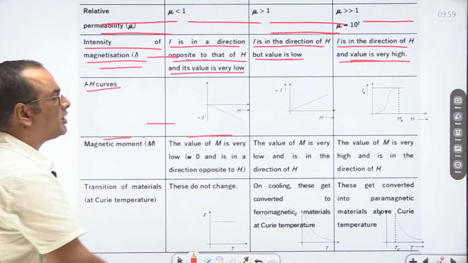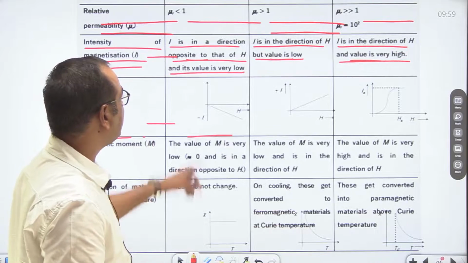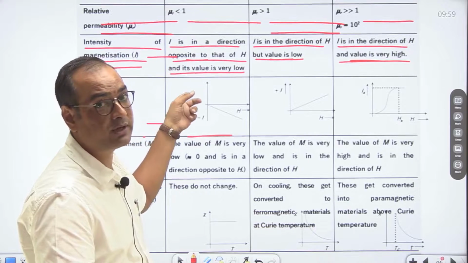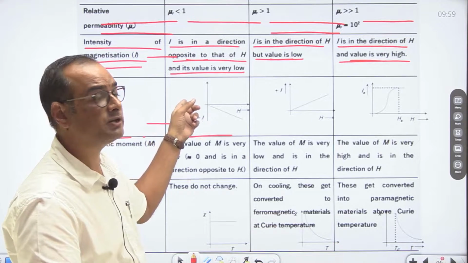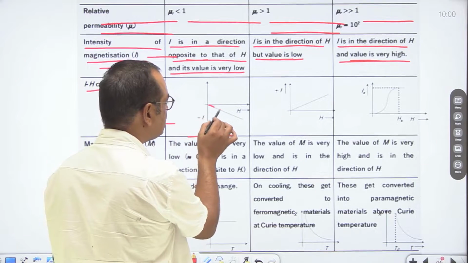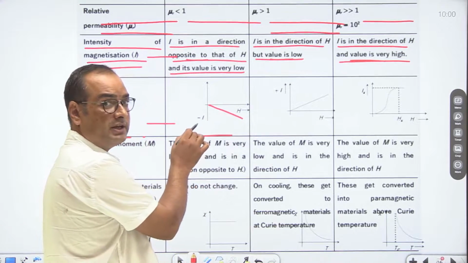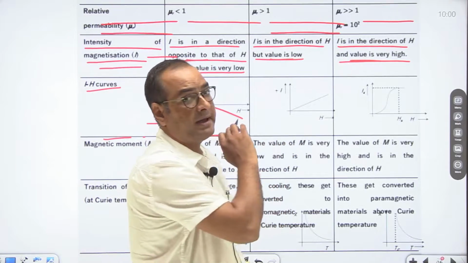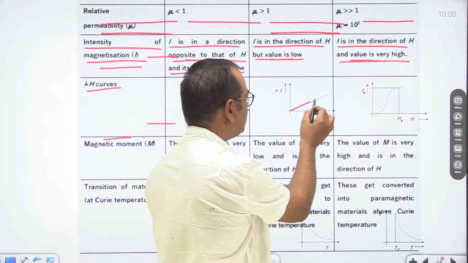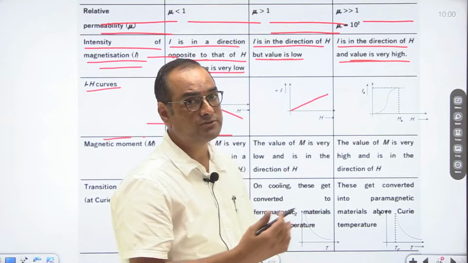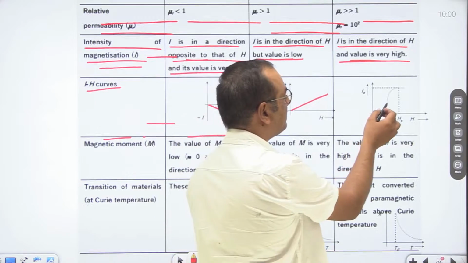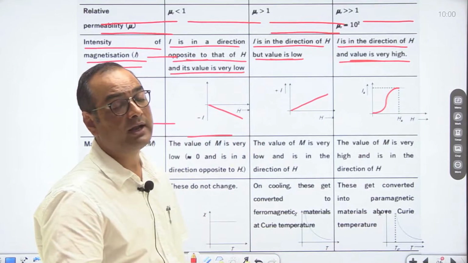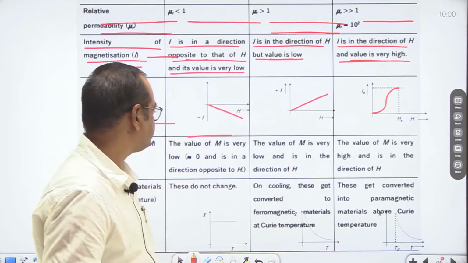Now the I-H curve. As we discussed earlier, in case of diamagnetic substances, attraction is poor, repulsion is poor. It means intensity of magnetization is in the opposite direction. So this is the variation. Intensity is increased but in the opposite direction. Similarly, for paramagnetic substances, it increases but I does not take too high a value with respect to H. And this is the variation between intensity of magnetization and magnetizing field.